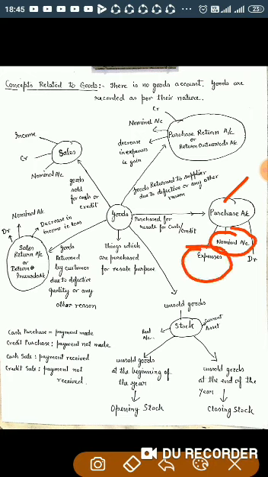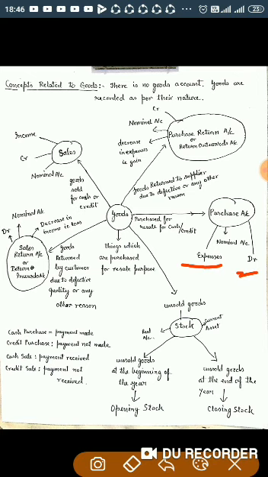The rule of nominal account I have just discussed: debit all expenses and losses, credit all income and gains. So purchase account will be debited. Whenever a business purchases goods for resale purpose, either on cash or credit basis, it is recorded in the purchase account. The nature of purchase account is nominal account, and it is an expense for the business, so it should be debited.